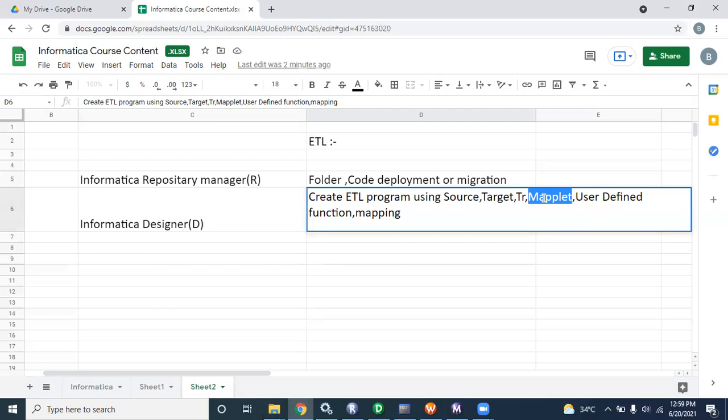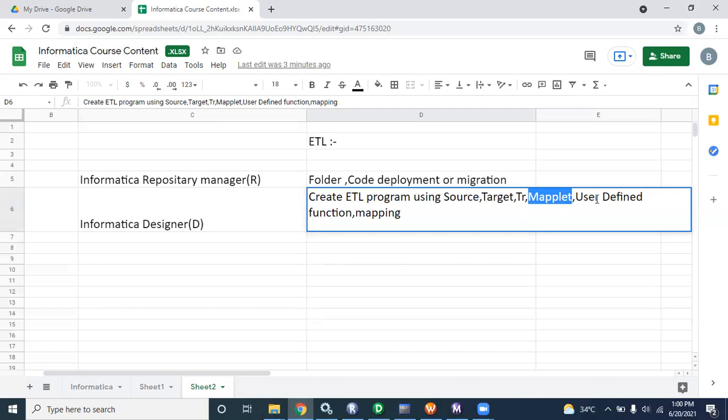That is called a mapplet. Initially there's no need to discuss this, but I am telling you just for your information. In the advanced session I will take what a mapplet is and how to build a mapplet and a user defined function. You can keep in mind that transformation, mapplet, and user defined function are the three reusable business logic.